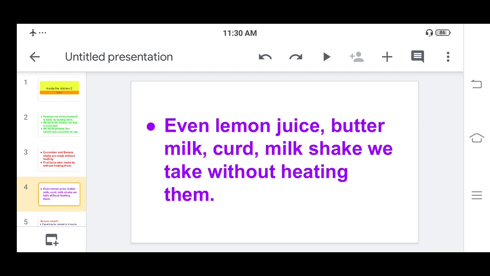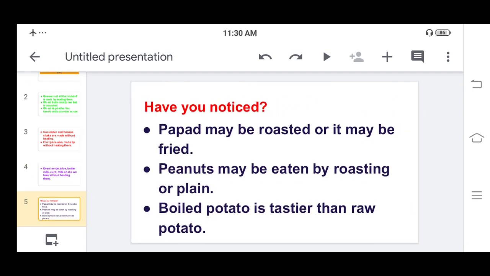Maybe you have noticed that you have three things here. Maybe you have noticed these three things. Papad may be roasted or it may be fried, but if you taste both methods, there is a change in the taste. If you eat roasted papad and fried papad, the taste changes a little. Roasted papad gives one change and fried papad gives a different change.